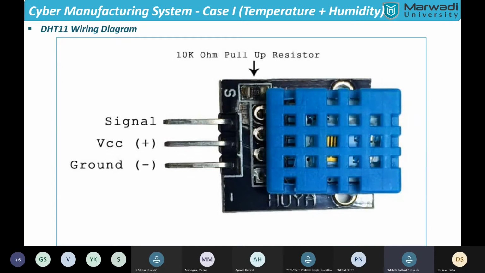So basically we go from current to voltage through the resistor. Then we supply a voltage. Then we connect it to the ground, and we fetch the data from the signal pin. That's the simple plan.